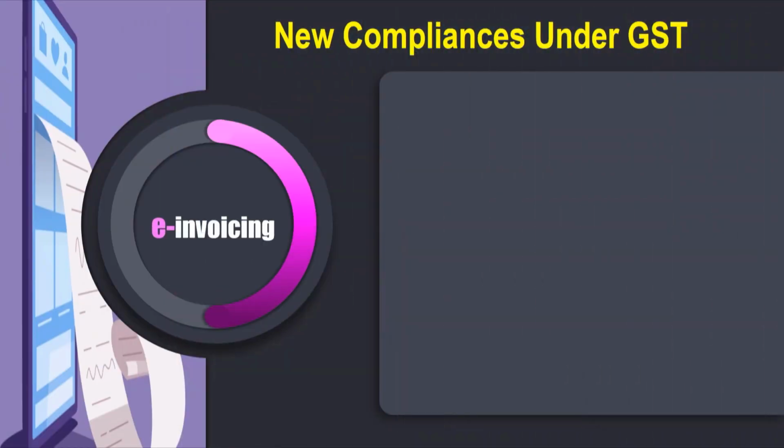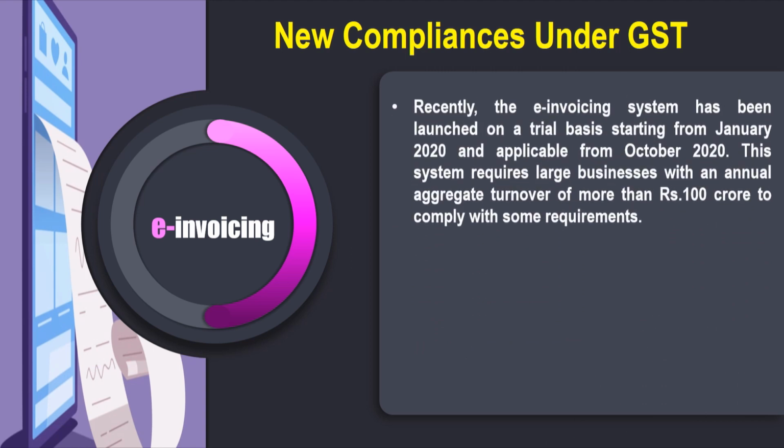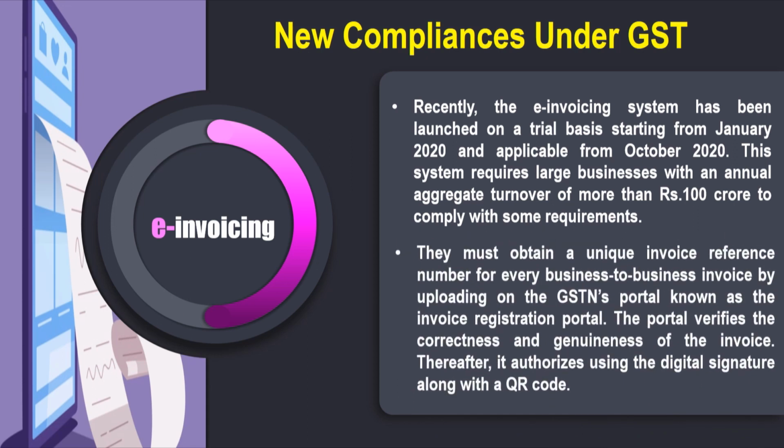The second compliance is the e-invoicing. Recently, the e-invoicing system has been launched on a trial basis starting from January 2020 and applicable from October 2020. This system requires large businesses with an annual aggregate turnover of more than ₹100 crores to comply with some requirements. They must obtain a unique invoice reference number for every business to business invoice by uploading it on the GSTN's portal, known as the Invoice Registration Portal.